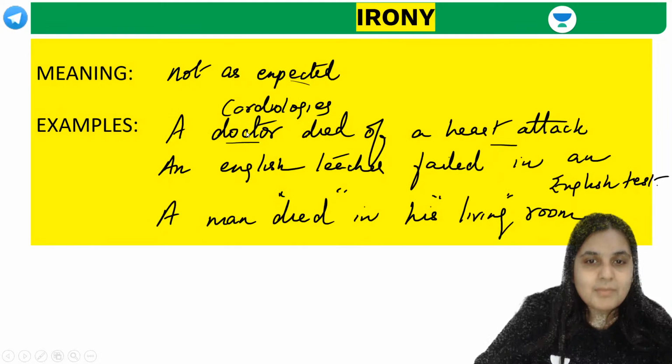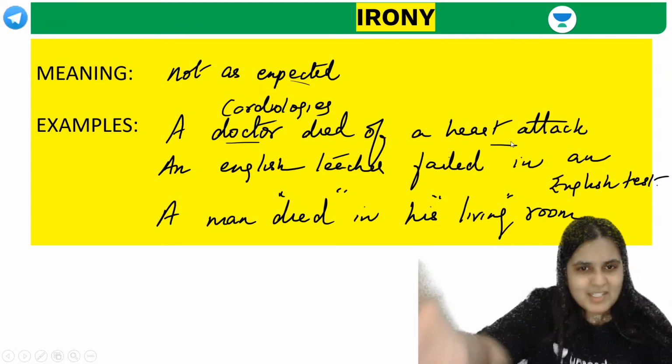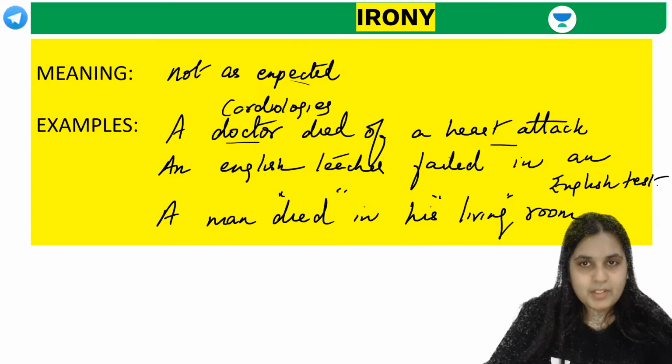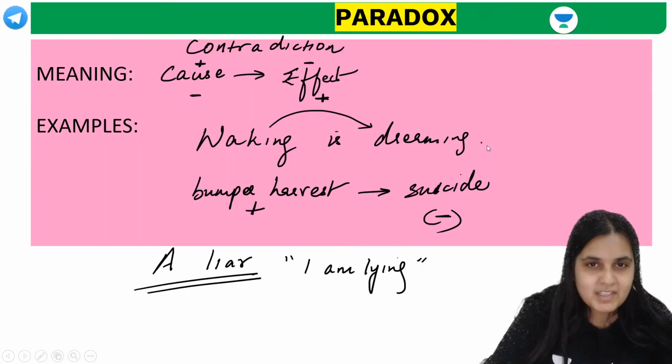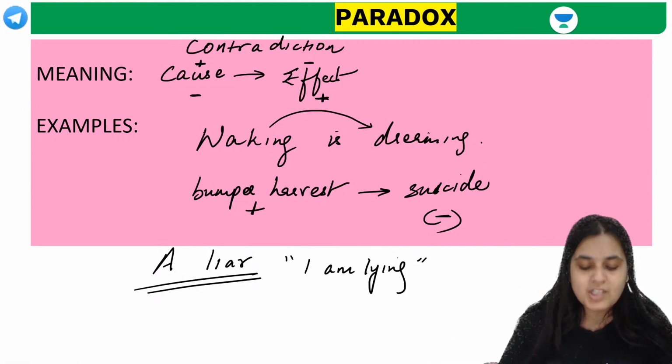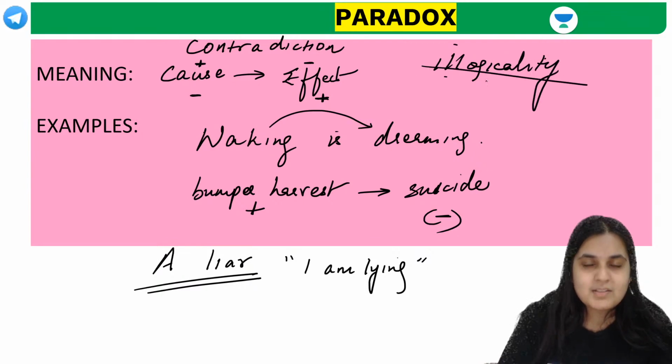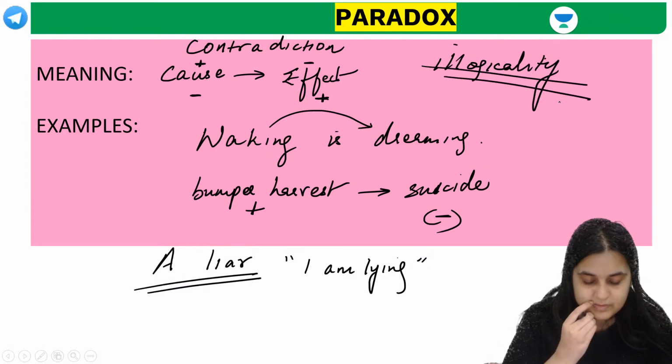But there's nothing not making sense over here. Irony, it makes sense. Why can't a doctor die of a heart attack? It's just that you wouldn't expect that to happen. So irony is more to do with expectation, and paradox is more to do with illogicality. It's more to do with a contradiction.